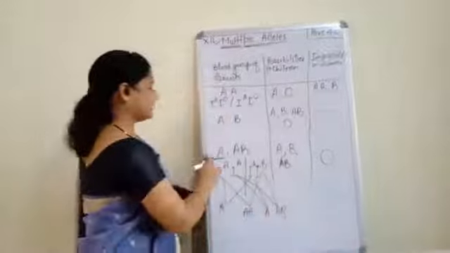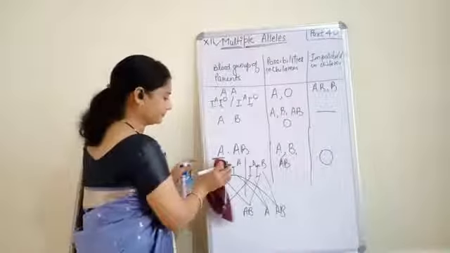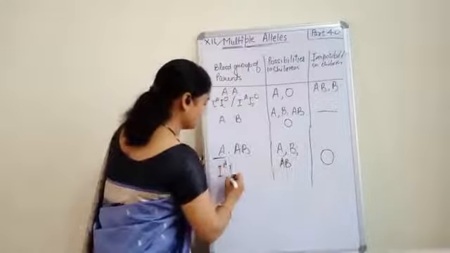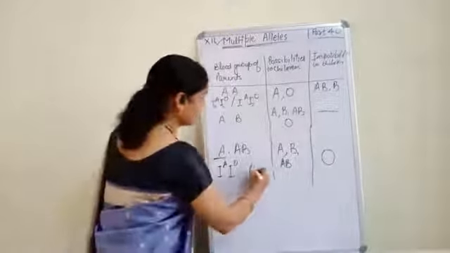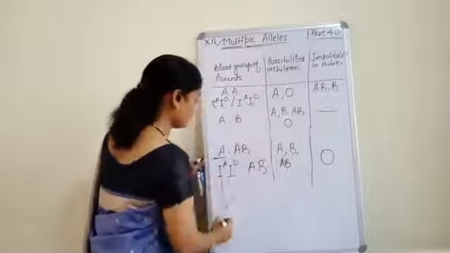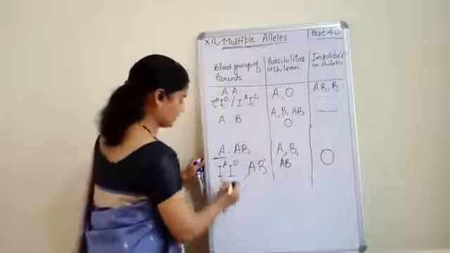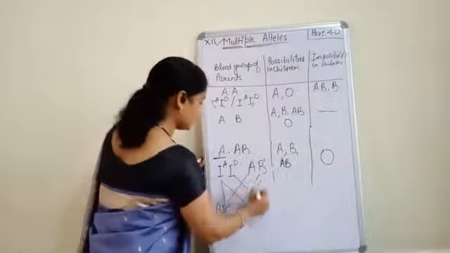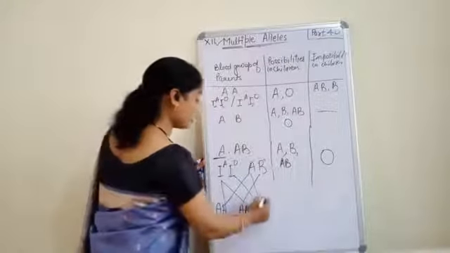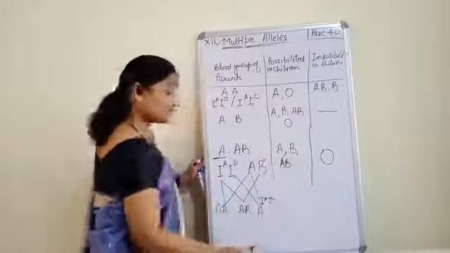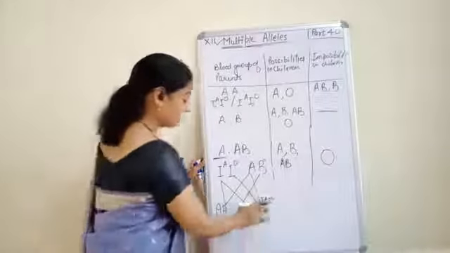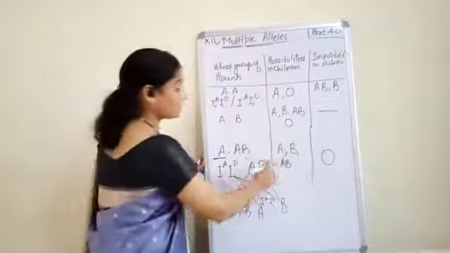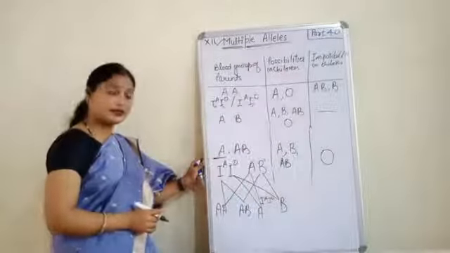Now suppose in the same cross, we can see the second condition. Father is A and its other gene is O. Mother is A and B. Suppose if it crosses, the child will be A. If this crosses, the child will be AB. If this crosses, then also A, because O is recessive, so O will not represent itself. So again A, and if this crosses, then B. So what is impossible? O blood group is impossible.